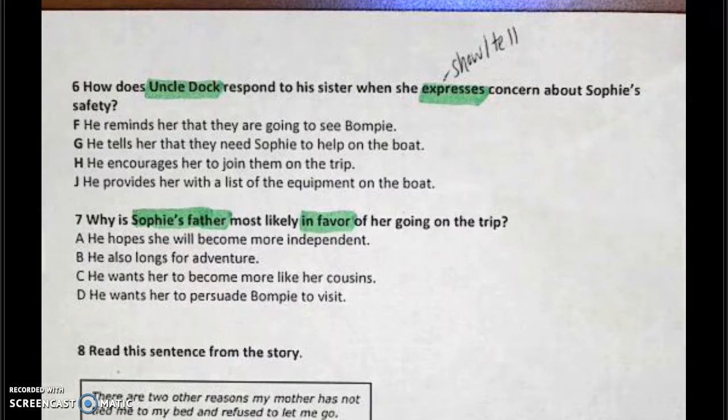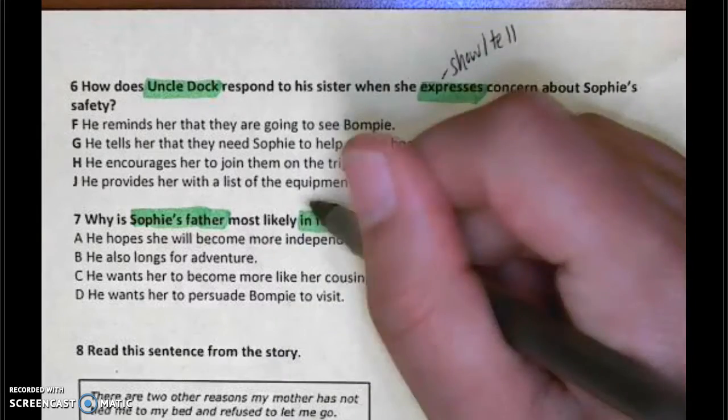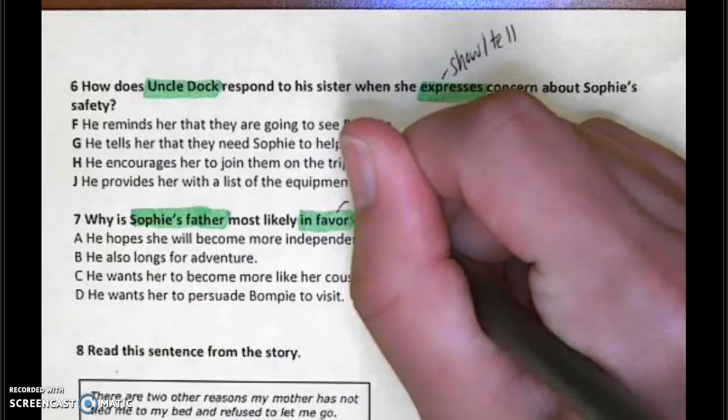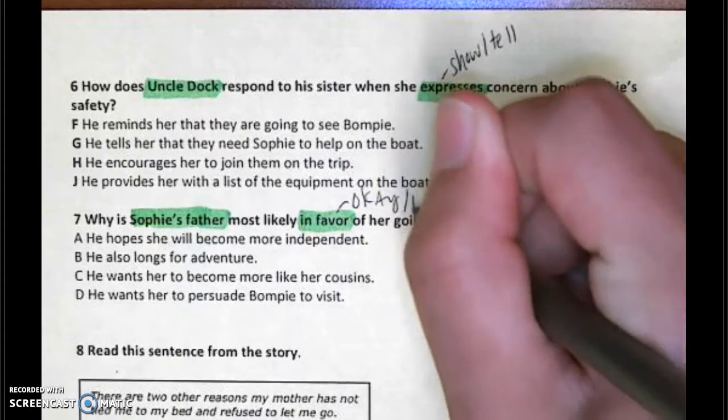So what word uses the root fav in it? Favorite. If it's your favorite, then it's what? Your best thing. So how do you feel about it? Maybe you like it, you love it, right? So you're okay with it. If somebody's in favor of something, that means they're okay with it. They support it. They like it in some way, okay? So Sophie's dad is in favor of it. That means he's okay with it. He likes it.